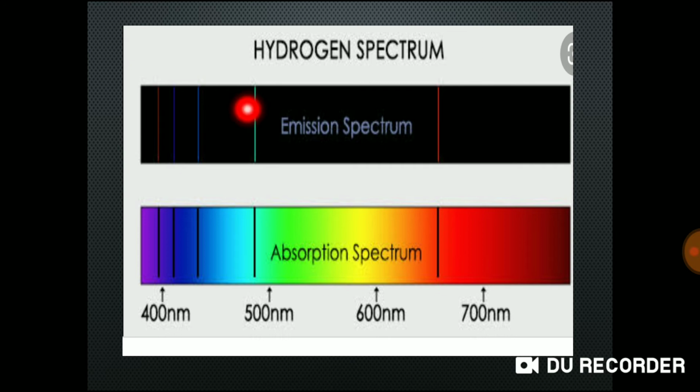And see this emission spectrum. Hydrogen gas passed through the prism, you will get that spectrum in the black background. This is actually called discontinuous spectrum. In the same way, the absorption spectrum shows continuous colors with dark lines.